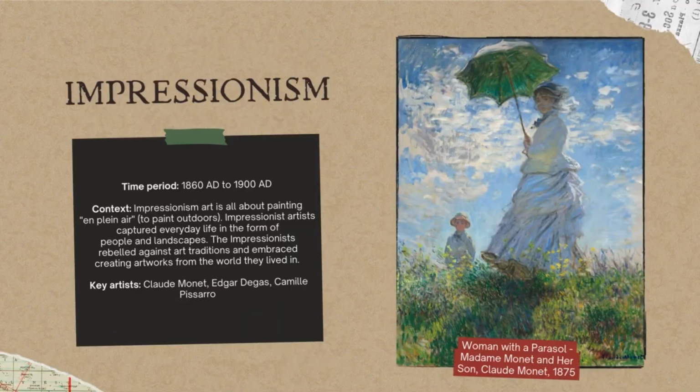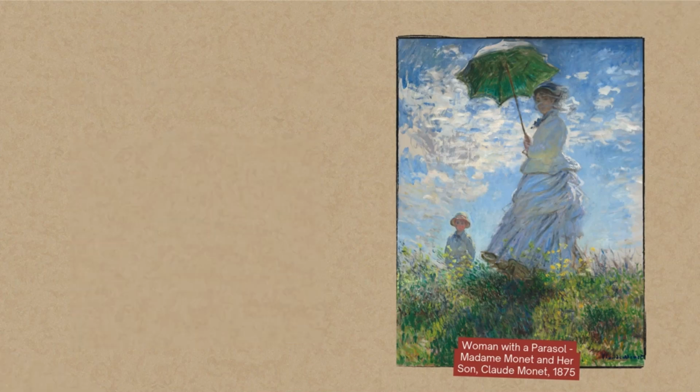Impressionism. Time period: 1860 AD to 1900 AD. Context: Impressionism art is all about painting en plein air, to paint outdoors. Impressionist artists captured everyday life in the form of people and landscapes. The Impressionists rebelled against art traditions and embraced creating artworks from the world they lived in. Key artists: Claude Monet, Edgar Degas, Camille Pissarro. Woman with a Parasol, Madame Monet and her son, Claude Monet, 1875.